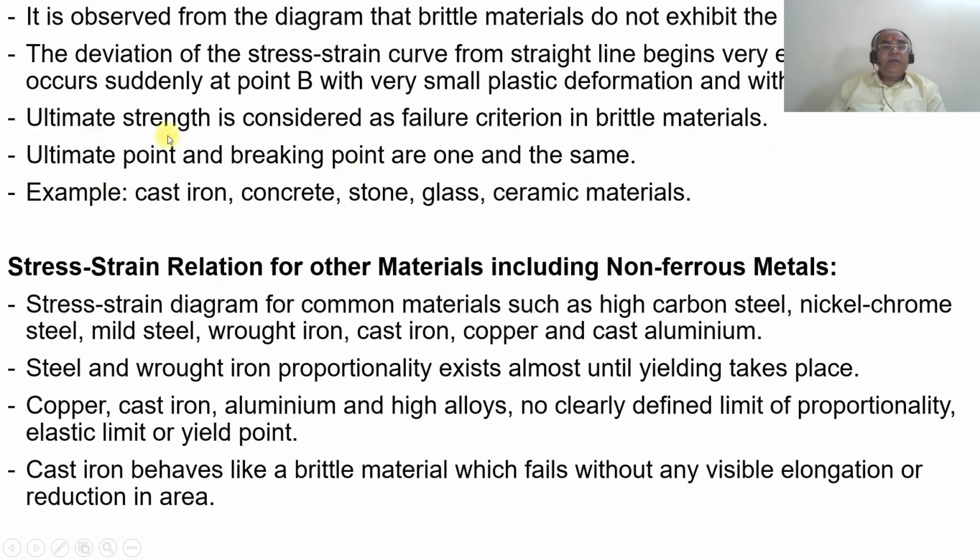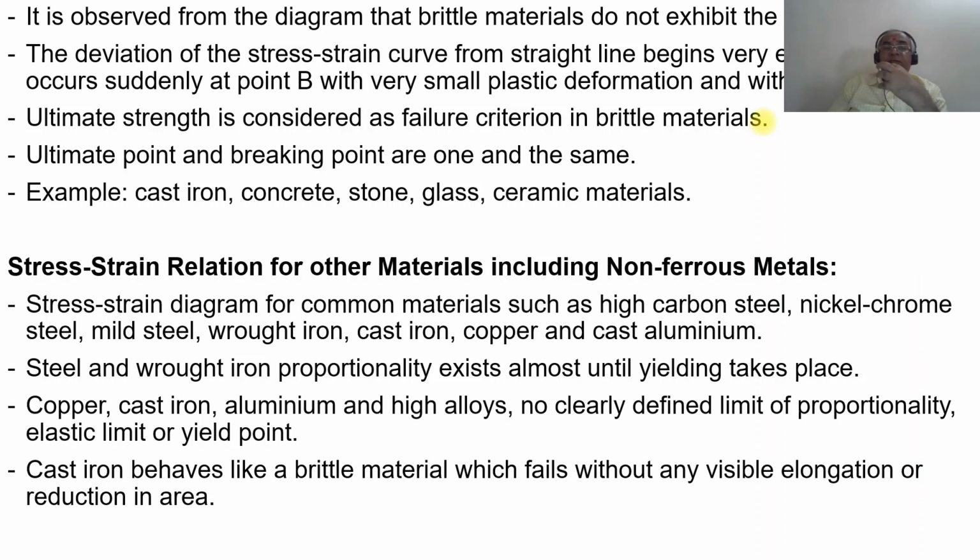So ultimate strength is considered as the failure criterion in brittle material. Ultimate strength itself is going to be the failure criterion for brittle materials. Ultimate and breaking point are one and the same. In ductile material, there is a change between the ultimate point and the breaking point, but in this case they are almost one and the same.